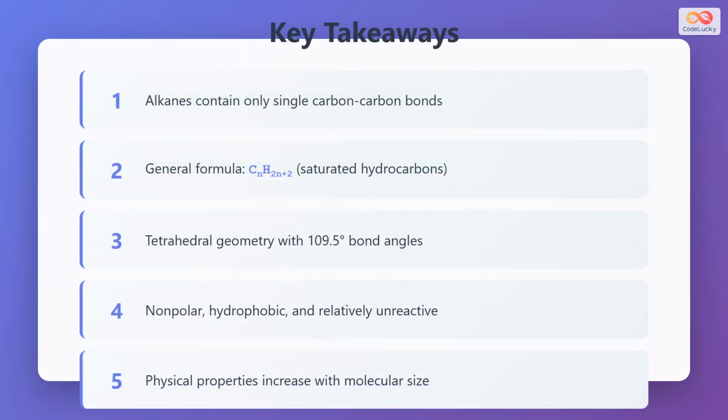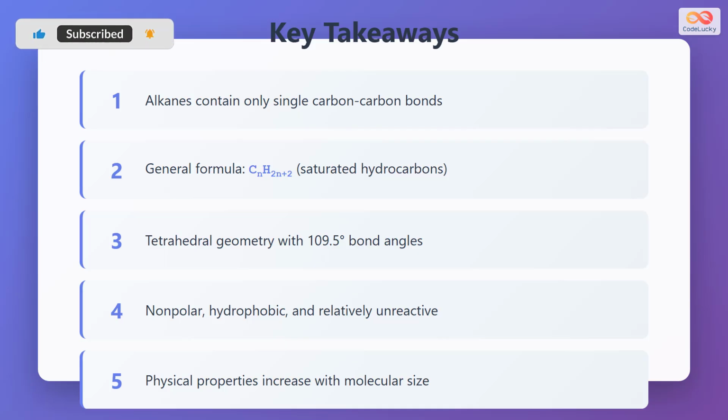Let's summarize the key points about alkanes. First, alkanes contain only single carbon-carbon bonds with no double or triple bonds present. Second, they follow the general formula CₙH₂ₙ₊₂, which defines them as saturated hydrocarbons. Third, alkanes have tetrahedral geometry around each carbon atom with bond angles of 109.5 degrees.